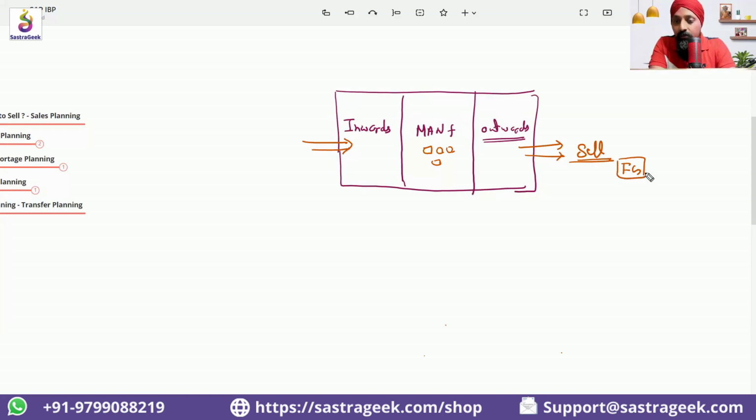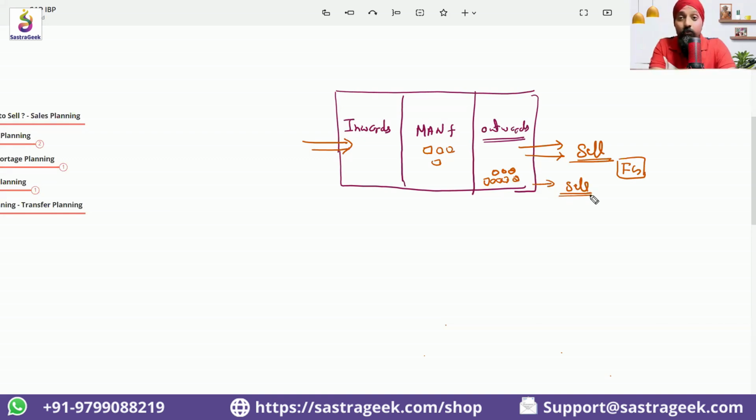There are two kinds of industries. The first is make to stock. Another is make to order. If you go through different segments, say automotive, FMCG foods manufacturing, consumer goods, electrical, high-tech, many industries work on the make to stock model, where they produce, stock it, and once the order comes, they sell it.